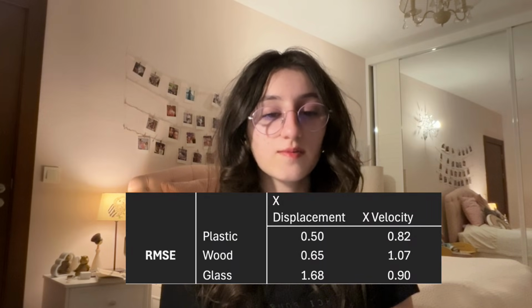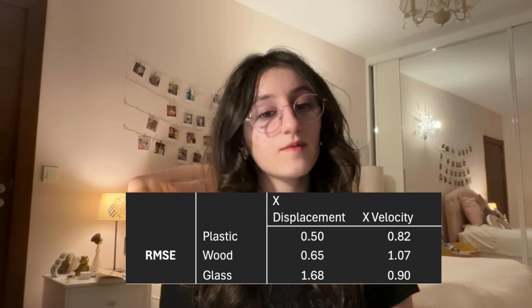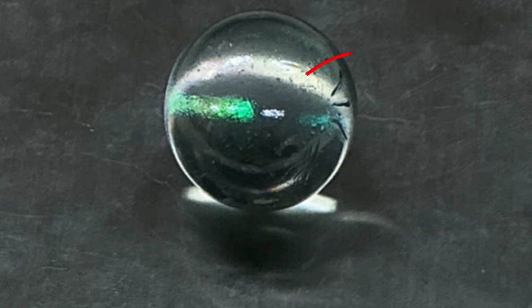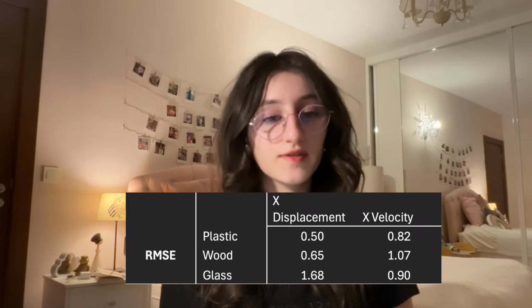For error calculation in my experiment, I used the root mean square error method, and it could be written like this. Observing the x components of displacement and velocity RMSE values of the balls, it could be seen that the glass ball had the highest displacement RMSE value. This may have been caused because it was the least homogeneous amongst the balls as it had scratches over it, and because of this, it was possibly exposed to higher air resistance.